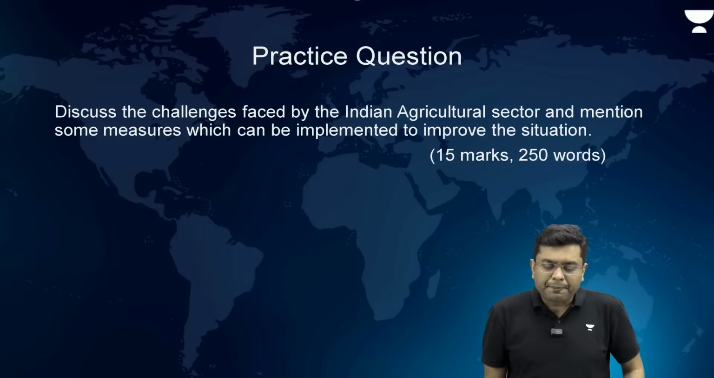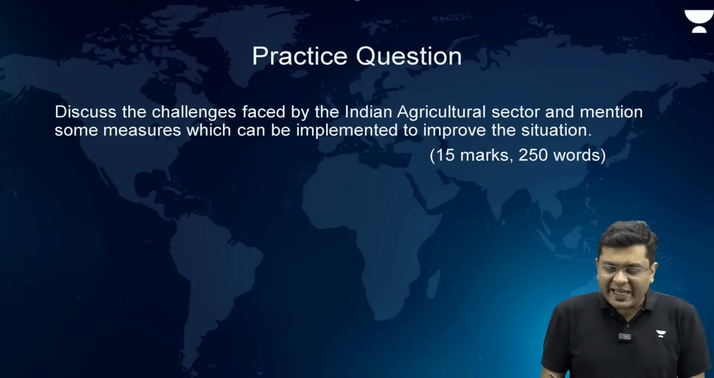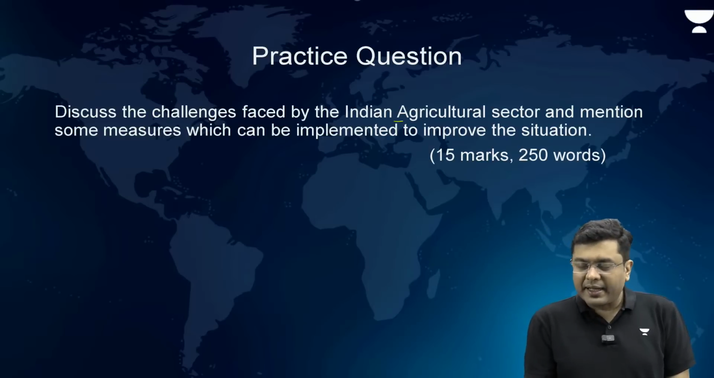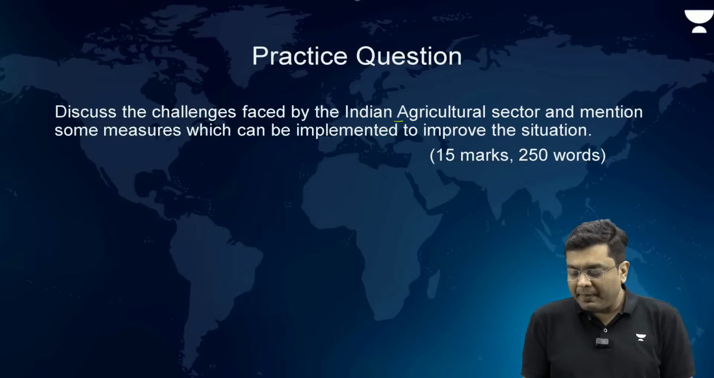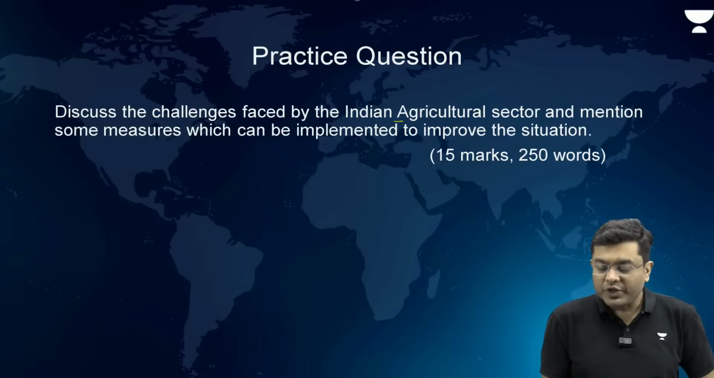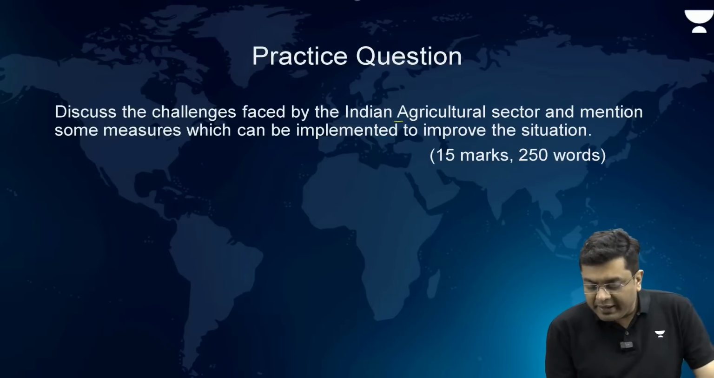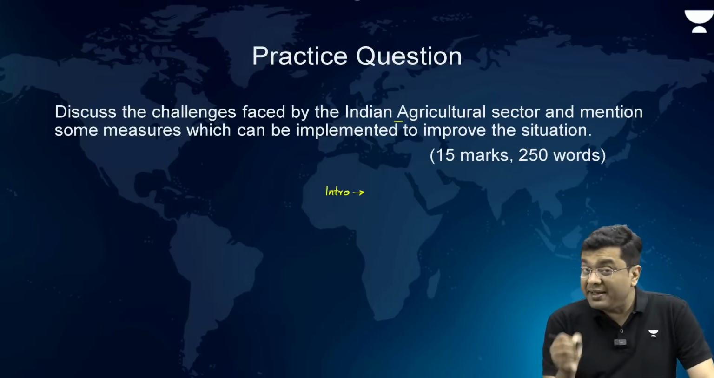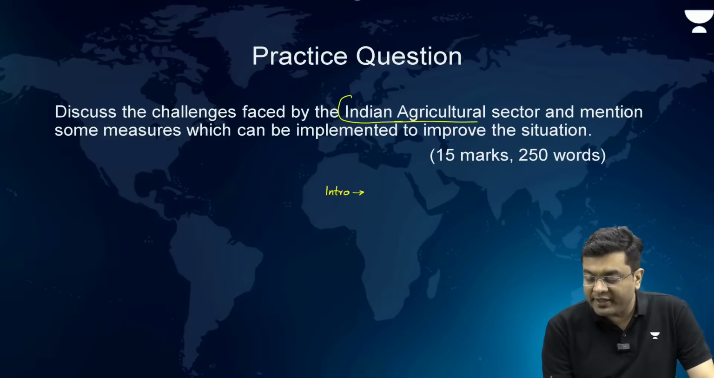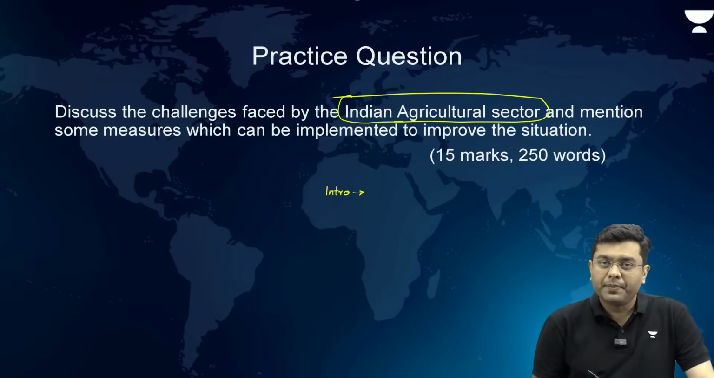Now, the practice question. Discuss the challenges faced by the Indian agricultural sector and mention some measures which can be implemented to improve the situation. Now here, in the introduction, what do you write? Understand what is the main subject of the question. The subject of the question is the Indian agricultural sector. Challenges is not the main subject.